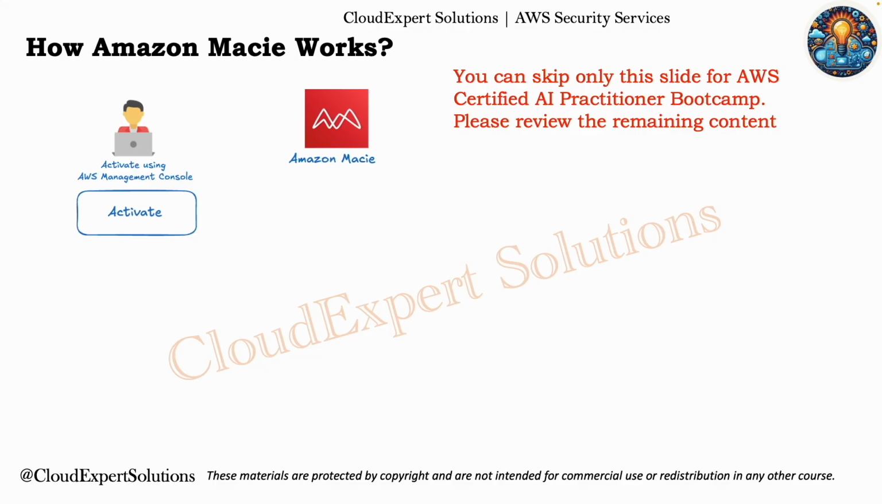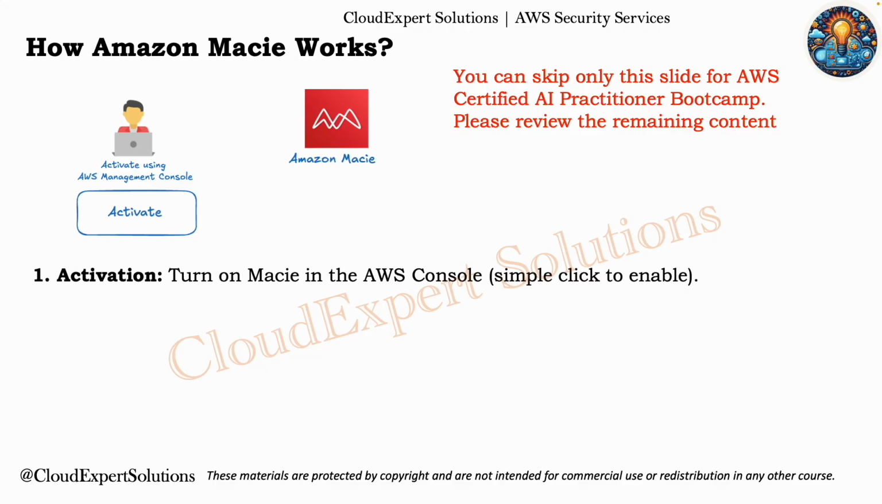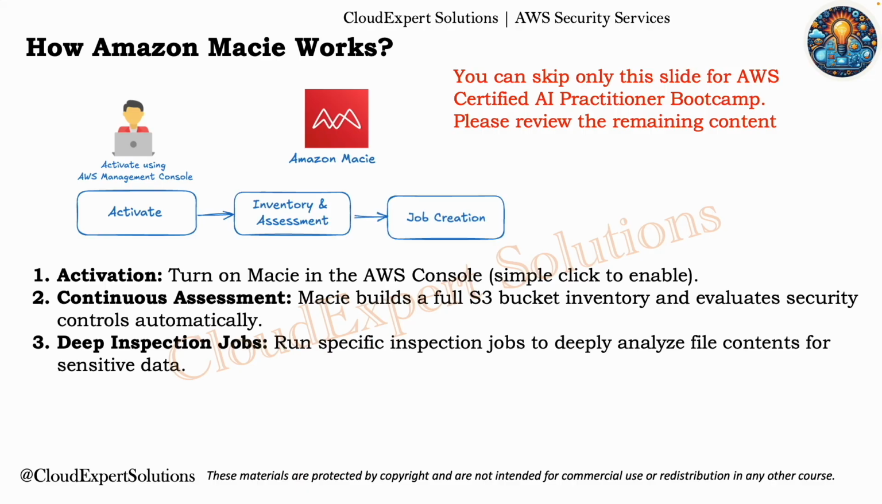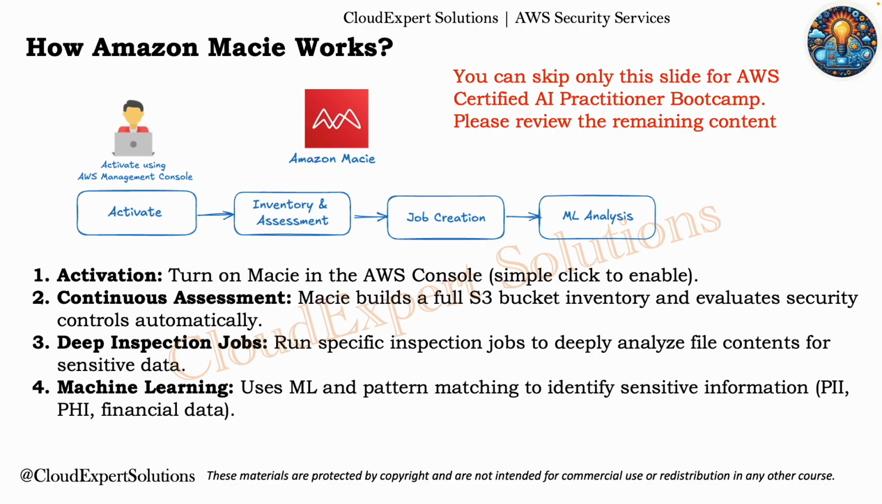To start with, you first log in to the AWS Management Console and activate Amazon Macie with a single click, and Macie immediately starts building a full inventory of your S3 buckets and evaluates their security controls like encryption status and public access settings. You can also configure deep inspection jobs that run specific inspections to deeply analyze files which can have sensitive data. And as we have already discussed multiple times, Amazon Macie uses machine learning and pattern matching to identify sensitive information like PII data, PHI data, or any financial data.